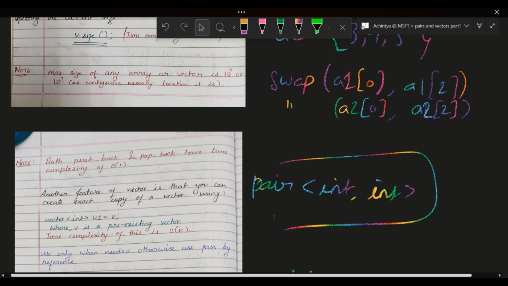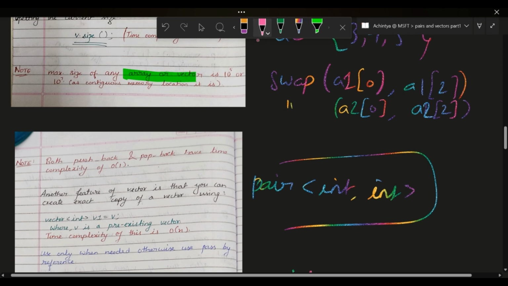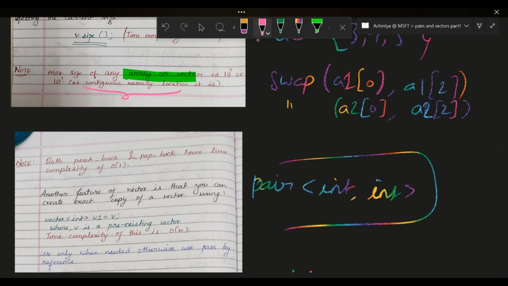And if you are declaring a vector or an array globally, the maximum size is 10 to the power 7. So the limitation is not actually on the array or vector, but on the contiguous memory allocation.